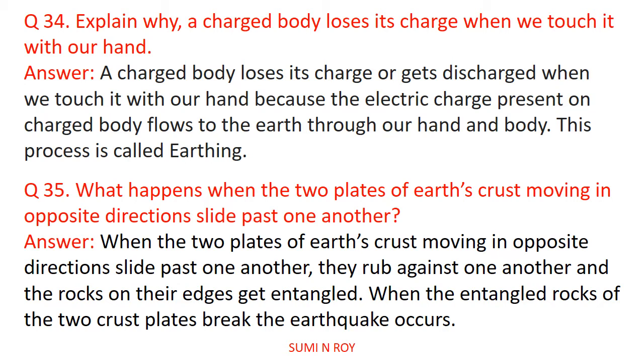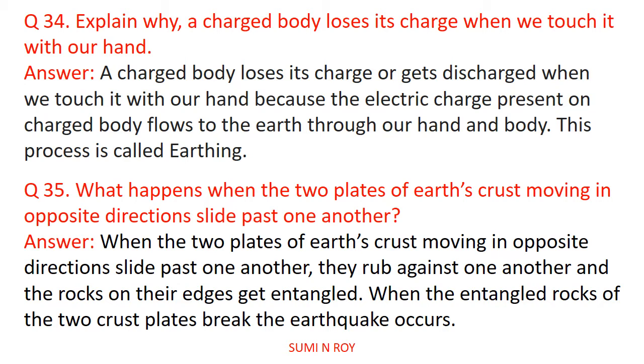Next question, what happens when the two plates of Earth's crust moving in opposite directions slide past one another? When the two plates of the earth's crust moving in opposite directions slide past one another, they rub against one another and the rocks at their edges get entangled. When the entangled rocks of the two crust plates break, the earthquake occurs.